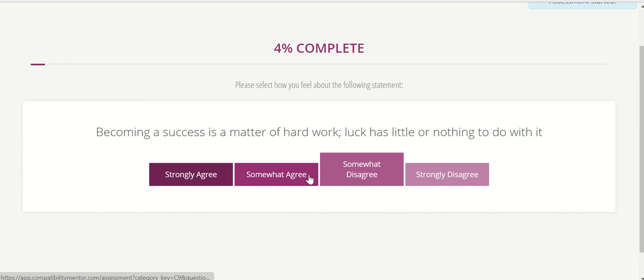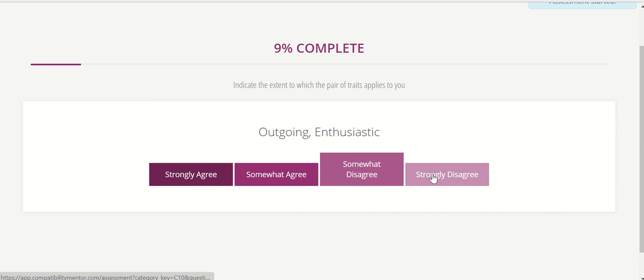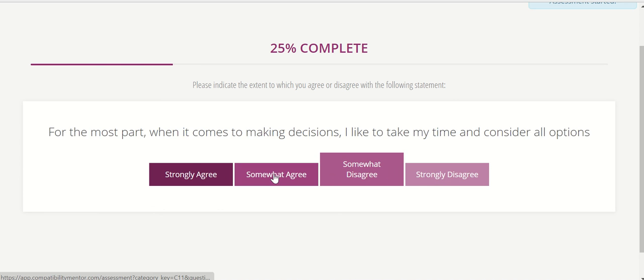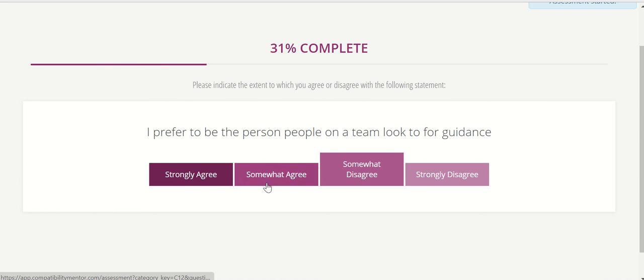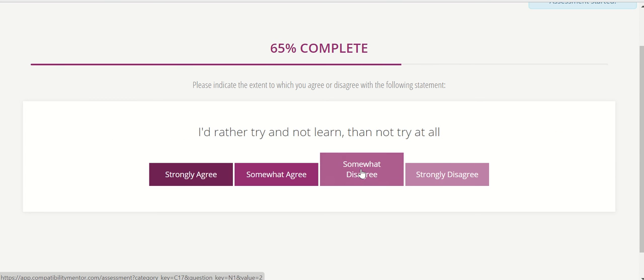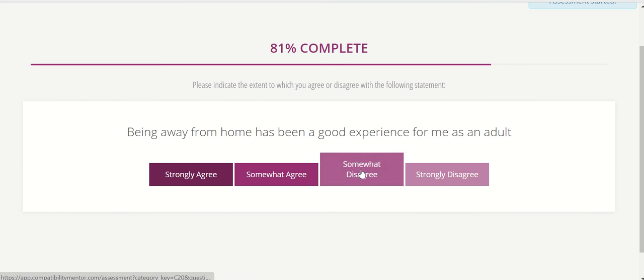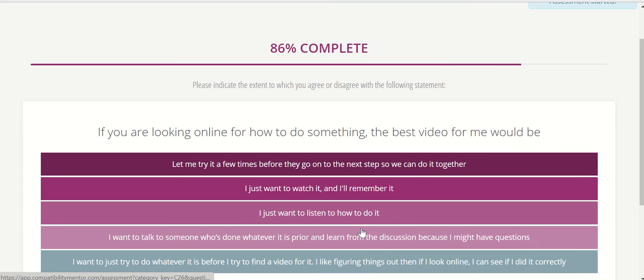So I'm going to click through these very quickly. I'm not going to spend a lot of time letting you see all of the questions you're going to be answered, but you can see there are a fair number of them. I'm going to get to the part where we are just asking some questions that are specific to SQA and to your role as a quality assurance professional.